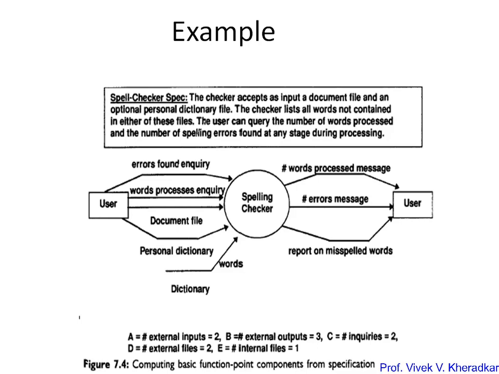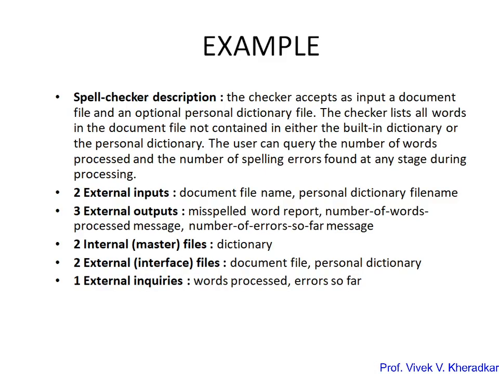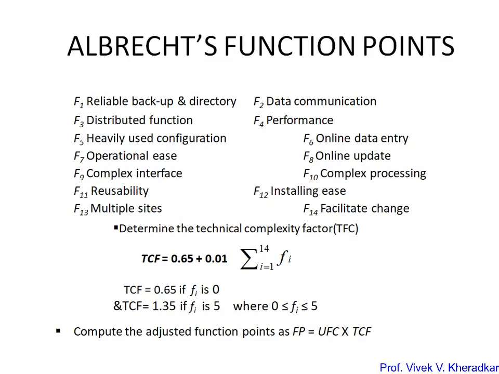Once you have computed these values, we have to identify the complexity as simple, average, or complex, and based on that you calculate the total. So this is the spell checker description with the 5 components, showing how you identify the external inputs, outputs, inquiries, and files. This is based on your application. Once you calculate those values, we calculate the UFP using the weight of i times the count, giving the unadjusted function point.